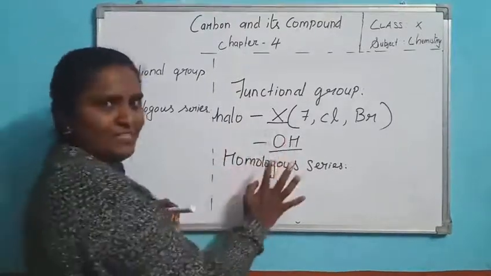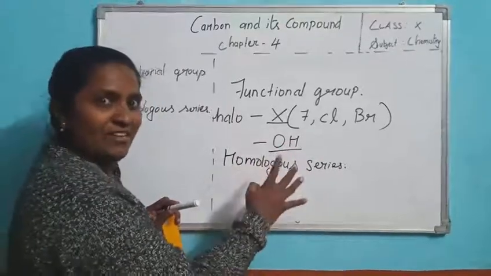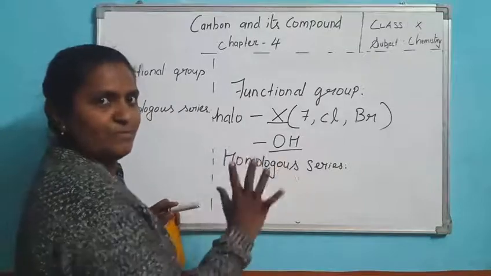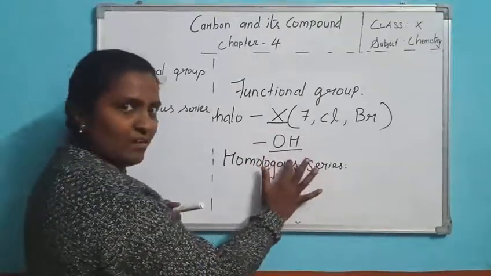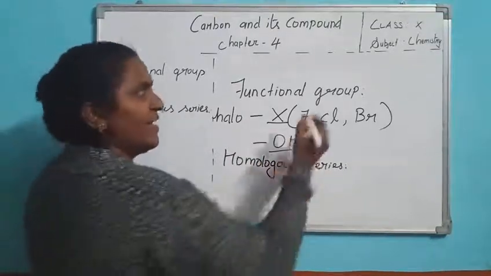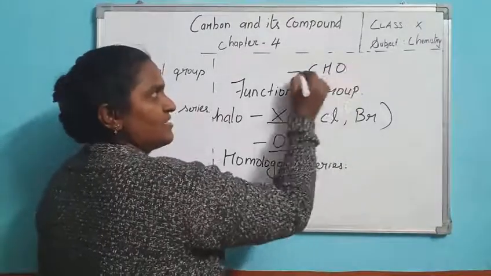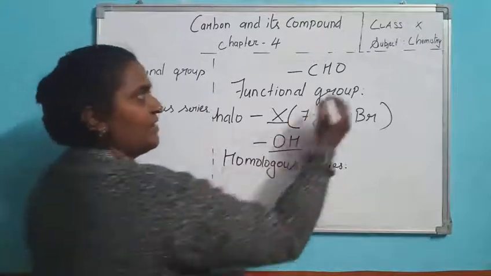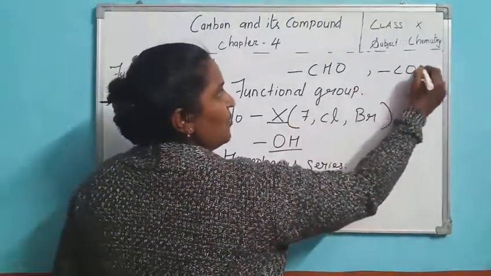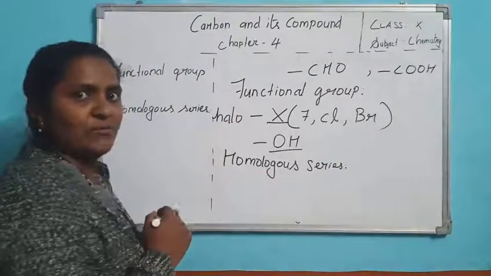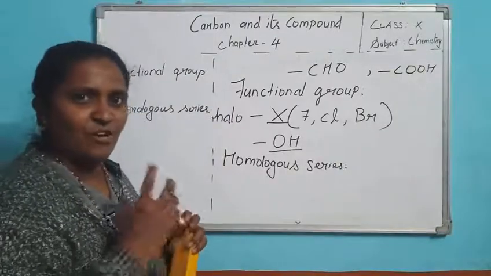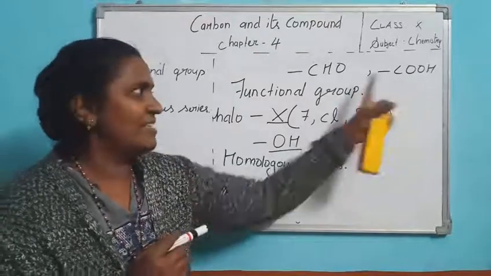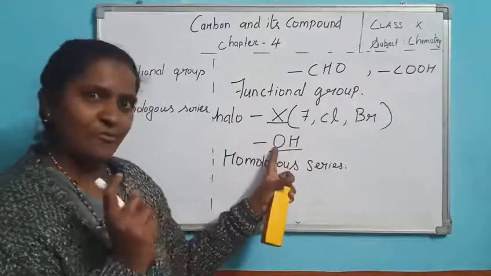Okay, halo group. This is the alcohol group: methanol, ethyl alcohol, methyl alcohol, propyl alcohol, like that similar group. This is the functional group of alcohol. And for aldehyde we say CHO. This is the functional group of aldehyde compounds. And the carboxylic group we say is another functional group, COOH. This is the carboxylic group, oic acid we say. These are different functional groups.